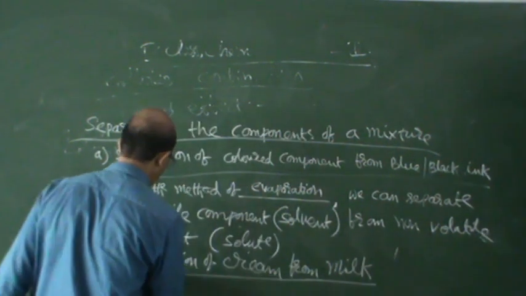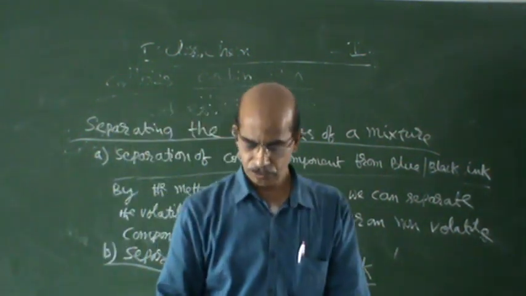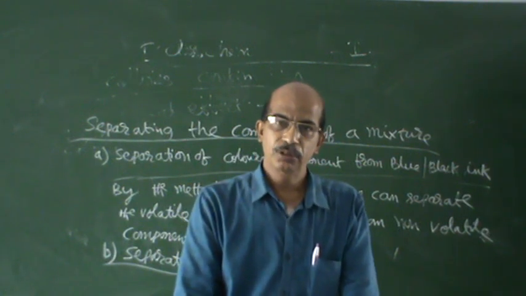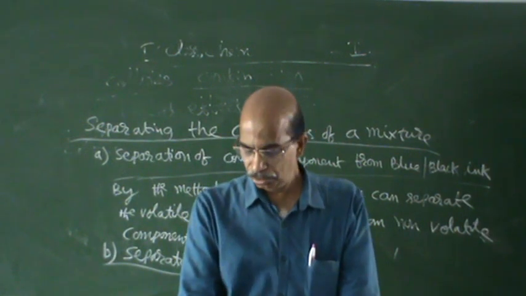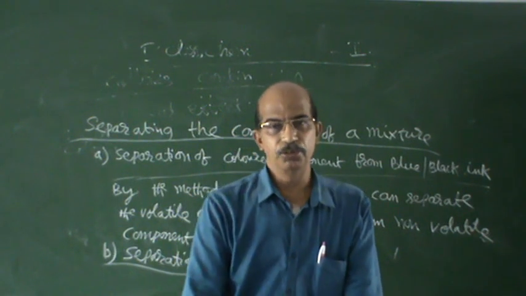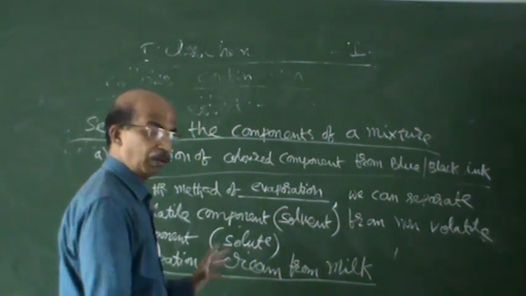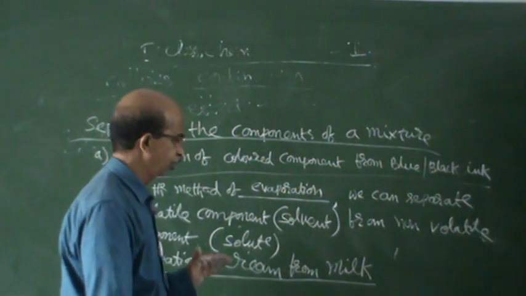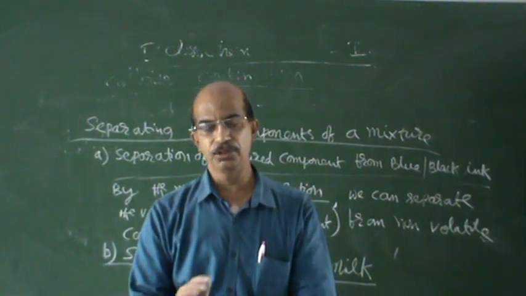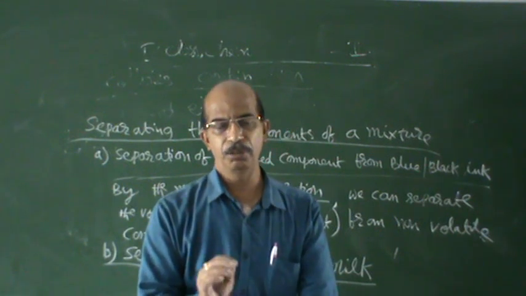This also we are doing in our villages. We can observe when you go to a village, our grandmothers, our mothers sometimes do this procedure to get the cream. This method is called centrifugation. One small instrument will be there, using test tubes or big containers.